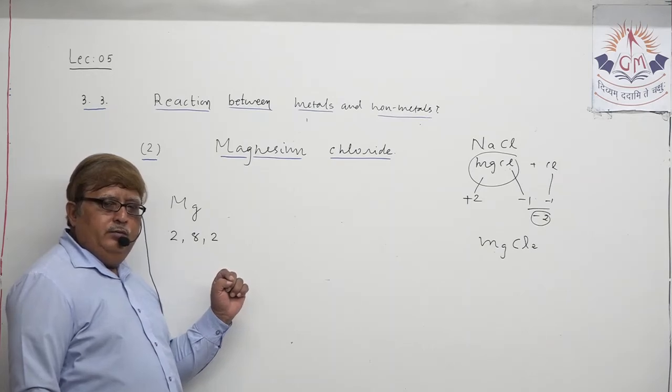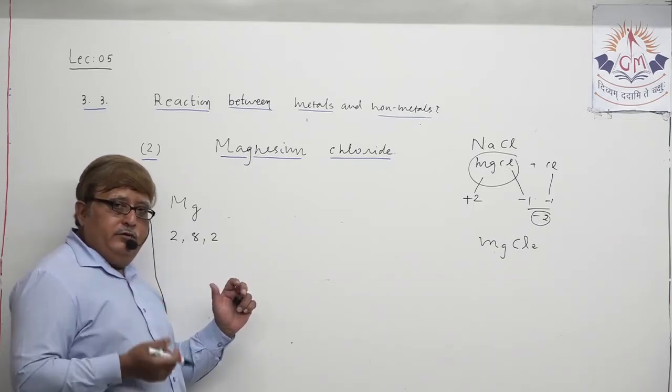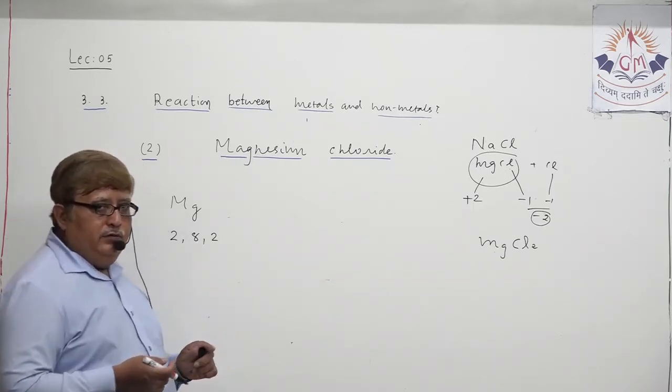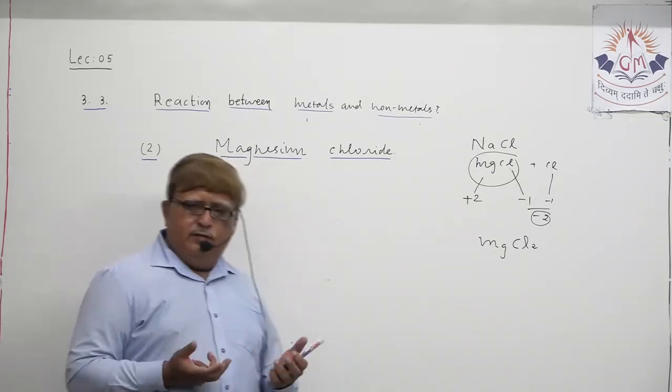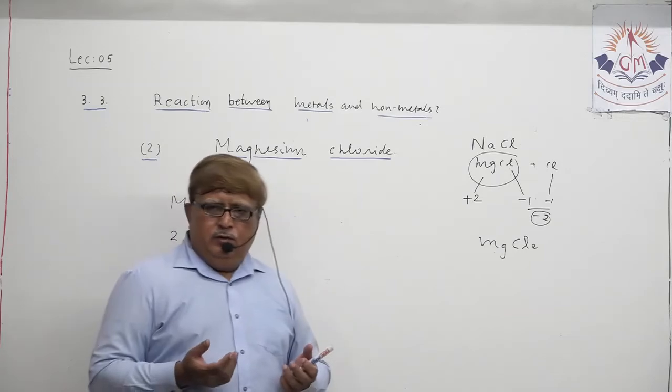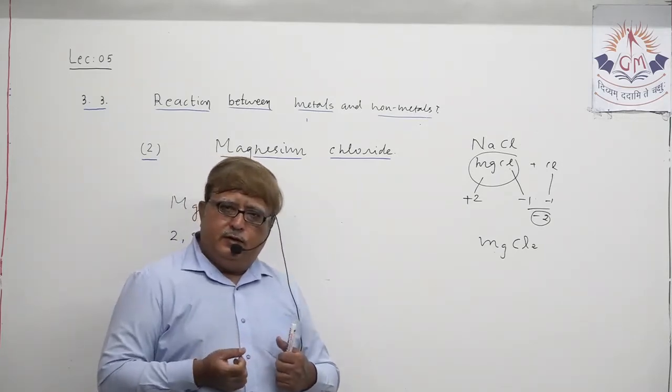To become chemically stable, it requires accepting 6 electrons, which is not possible in nature. Understand? It is never possible. No element is able to donate 6 electrons.